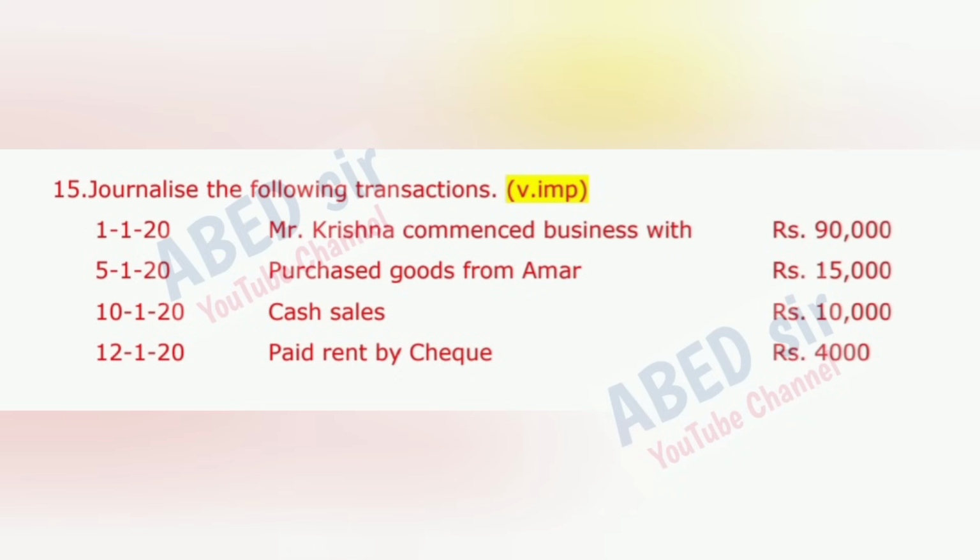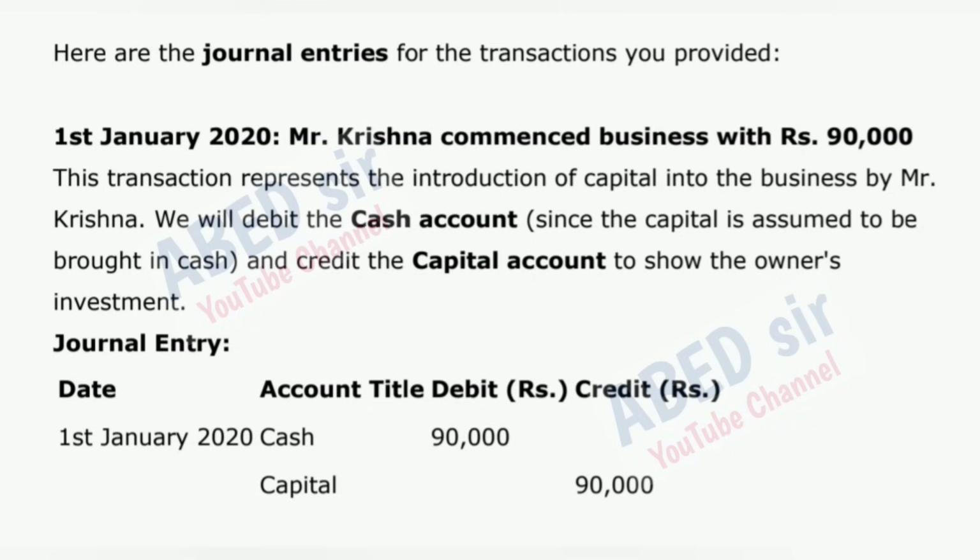15. Journalize the following transactions. Here are the journal entries for the transactions you provided. 1st January 2020, Mr. Krishna commenced business with 90,000 rupees. This transaction represents the introduction of capital into the business by Mr. Krishna. We will debit the cash account, since the capital is assumed to be brought in cash, and credit the capital account to show the owner's investment.